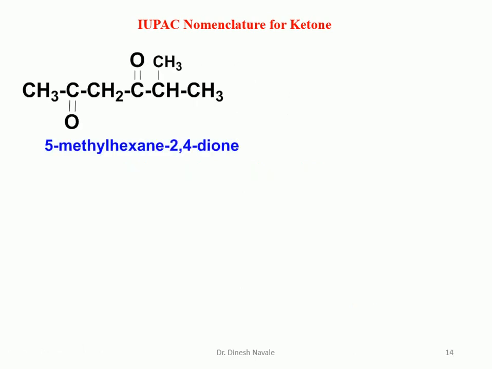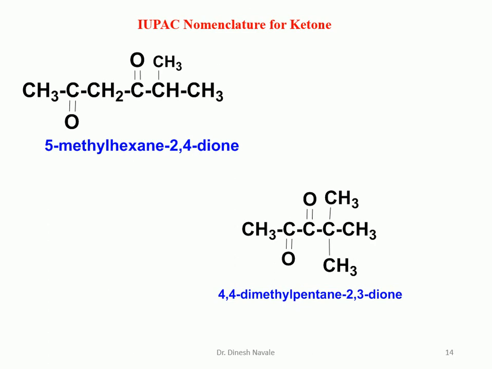The next compound is there in which we have to always give the lowest possible number to the functional group. So carbonyl should be given the lowest possible number. Numbering should start from this side, the left hand side. So it is carbon number 1, 2, 3, 4, 5, 6. It is a hexane, and the position of the carbonyl, that is the ketone, will be number 2 and 4. So it is hexane-2,4-dione. And again methyl is a substituent at carbon number 5. So it is 5-methylhexane-2,4-dione.